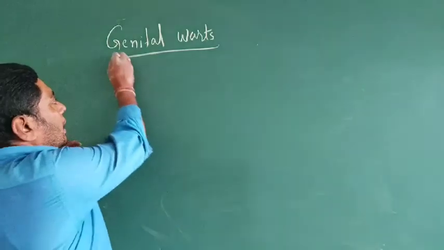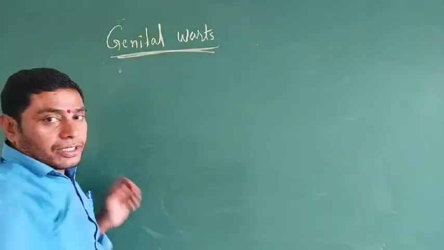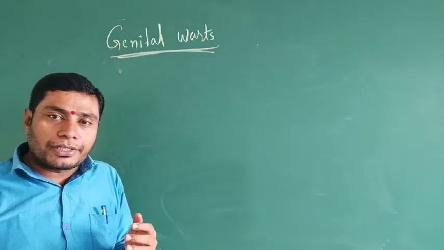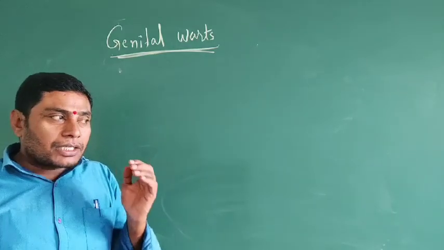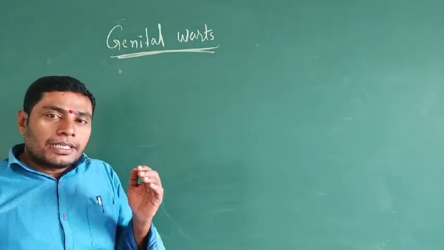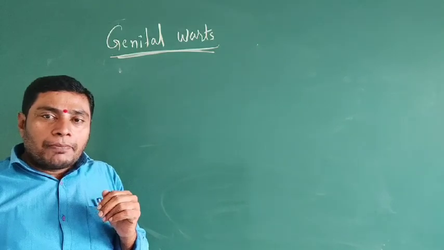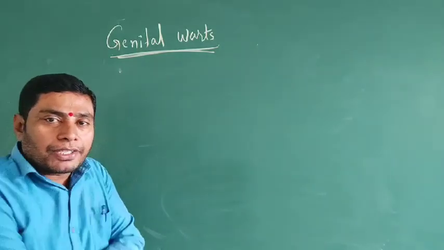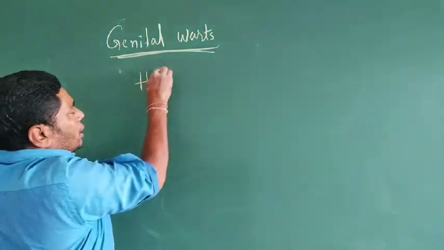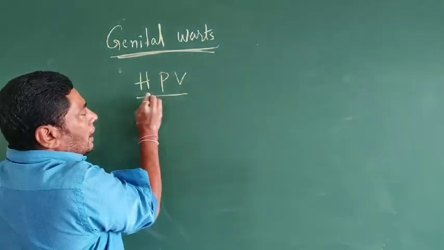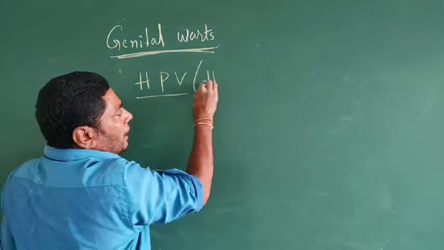The next is genital warts. This sexually transmitted disease is caused by the human papilloma virus, HPV.